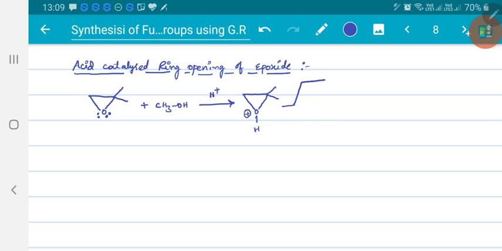One is ring opening forming a tertiary carbocation. Another possibility is ring opening from the other side forming a primary carbocation.